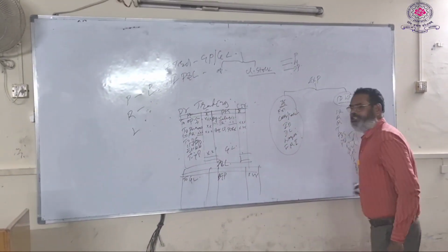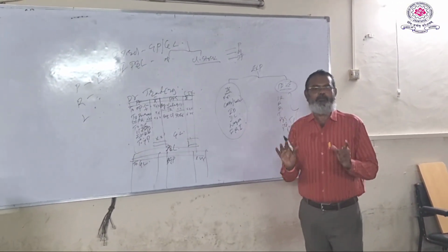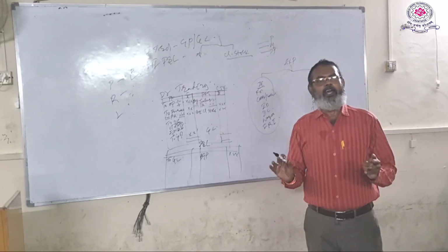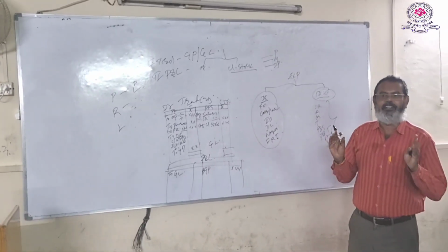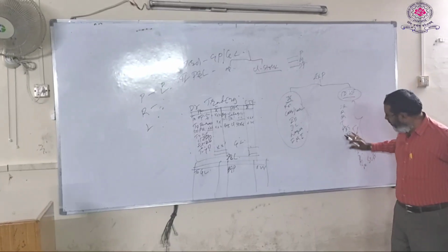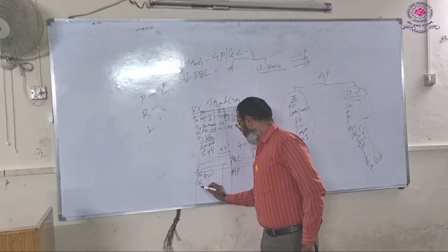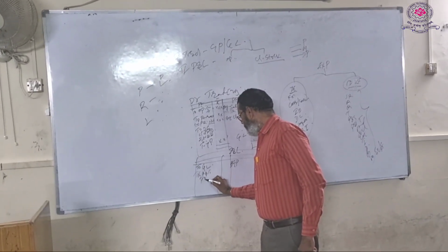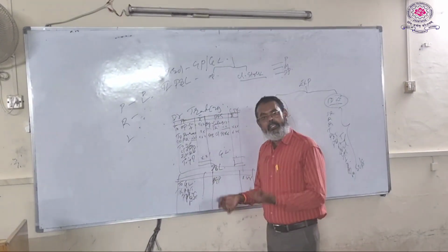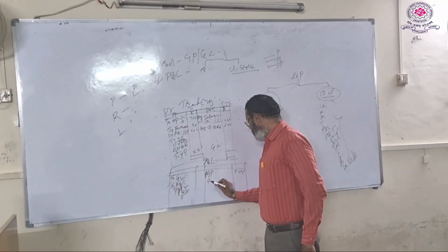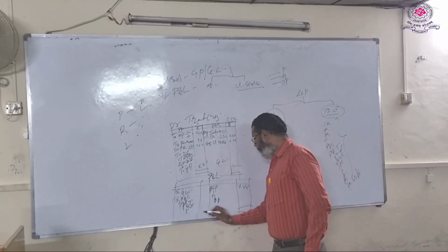Then all indirect expenses that you have incurred. Already known that the indirect expenses relate to office, administration, selling and distribution. For example, salaries, rent, rates, taxes, printing, stationery, postage, telegram, advertisement, salesman salaries, commission, discount, interest, bad debts, etc. All these expenses you have to record on the debit side of the profit and loss account, depending upon the information given. Then if any incomes are there, miscellaneous income such as rent received, dividend received, commission received, etc., you have to enter on the credit side of the profit and loss account.